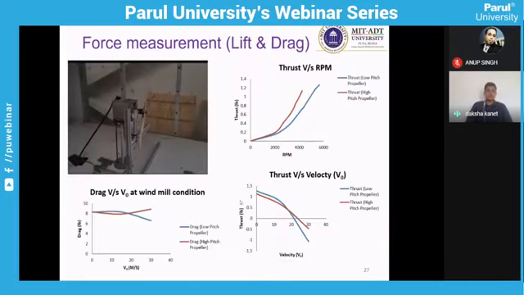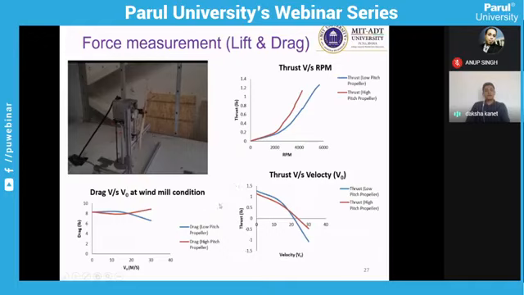Another example is force measurement. Here you can see in the test facility, a propeller is put inside the test section over a force measurement equipment or strain gauge balance. So here you measure the forces due to this mount before you start the wind tunnel, and you calibrate your instrument. After that, you run the wind tunnel, you see the change in forces, and we can measure the thrust produced by the propeller at different RPM, at different velocity.